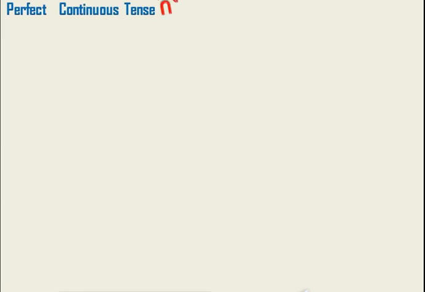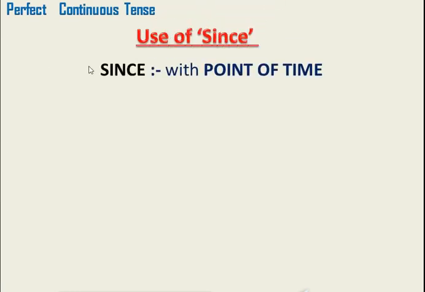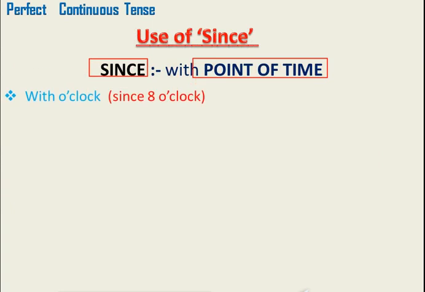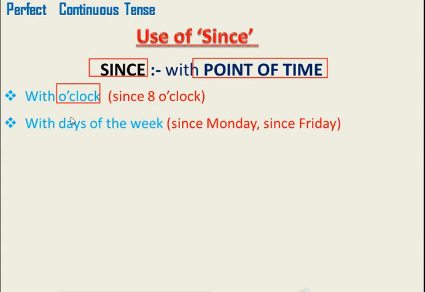Now let's talk about use of since in a sentence. Students, as we have discussed, since is always used with point of time. We are talking about fixed point of time in a sentence. Such as with o'clock, as given here, since 8 o'clock.